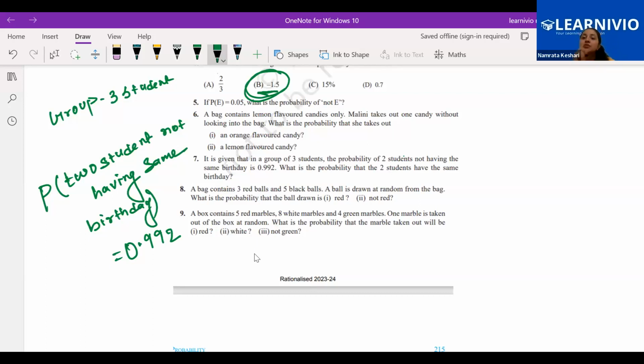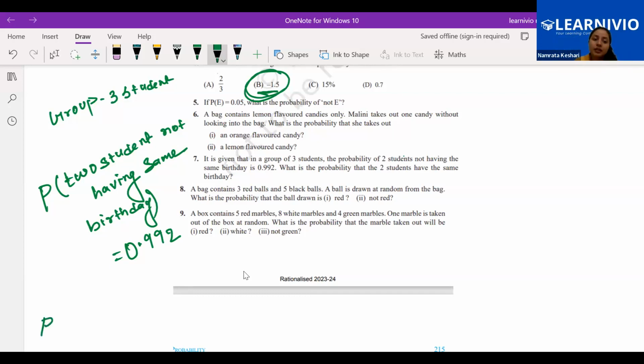It is lying between 0 and 1. Every time I will remind you, whatever probability we find or is given in the question, it always lies between 0 and 1 only. It will not exceed 1, it can't be more than 1, and it can't be less than 0. What is the probability that two students have the same birthday?